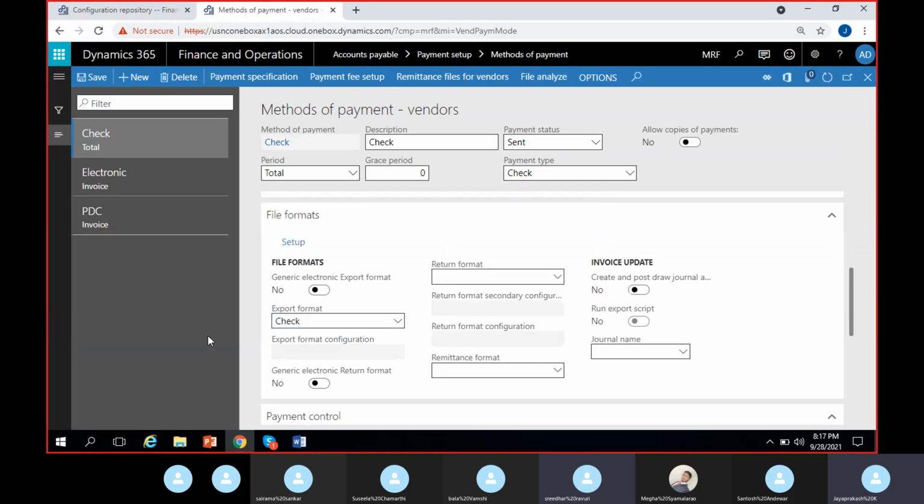check and NACHA. Since this is for check, I can use the check format. Since it is for electronic, I can use the NACHA format, NACHA US or ACH US. We have ACH in between NACHA, okay, ACH US.